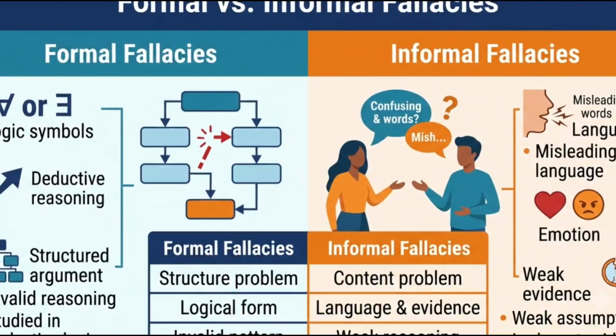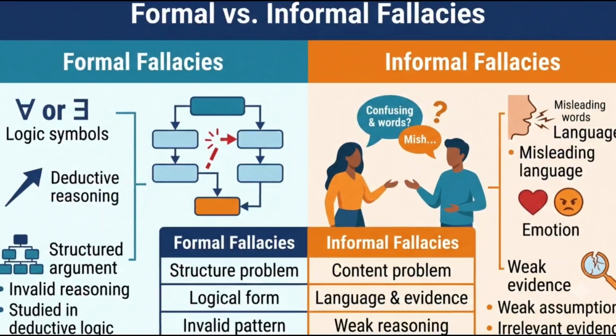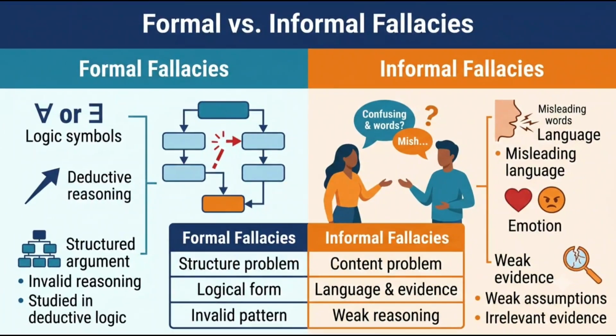The main difference is simple. Formal fallacies are mistakes in the logical structure of an argument, while informal fallacies are mistakes in reasoning caused by language, assumption, emotion, or insufficient evidence. Understanding these differences helps us analyze arguments more accurately.